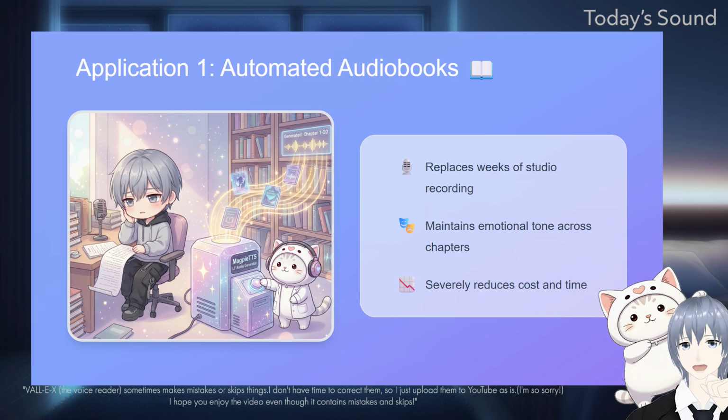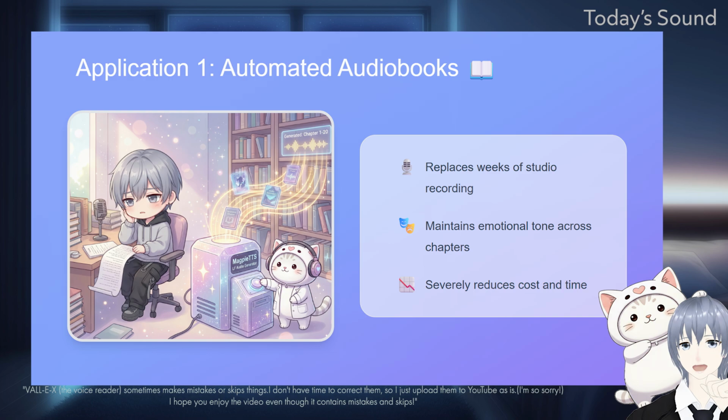Right now, recording an audiobook requires a human voice actor to sit in a studio for weeks. If we use standard AI to generate the book, the voice will drift, and the emotional tone will randomly change between chapters. With MagpieTTS LF, publishers can generate entire books automatically.